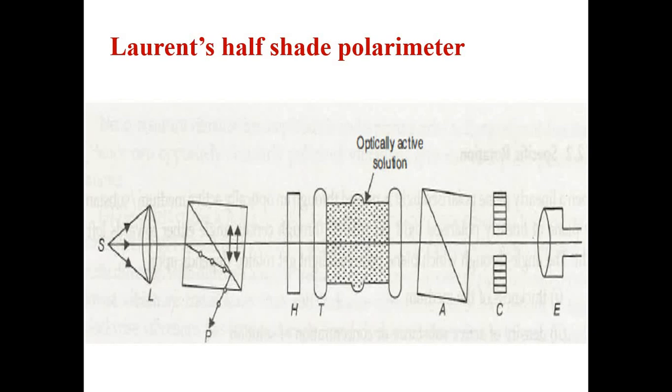Next to that there is another term, half shade. To perform and understand this particular experiment, one component is taken as a half shade. Okay, so what that half-shaded component is, we have to understand, but before that, draw this particular diagram.